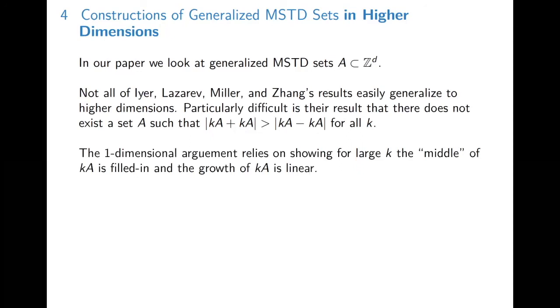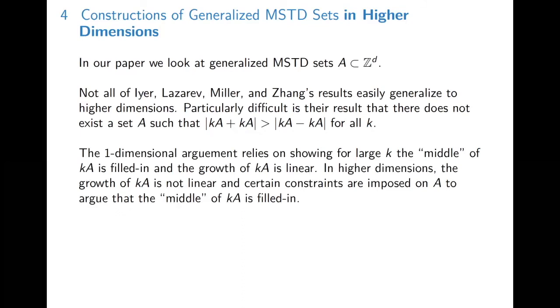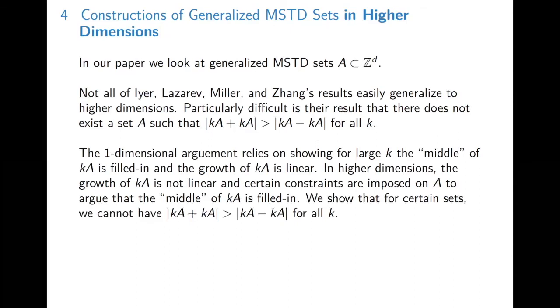The one-dimensional argument that they used relied on showing that for large k, the middle of kA is filled in, and the growth of kA is linear in k. In higher dimensions, the growth of kA is not linear, and certain constraints are imposed on A to argue that the middle of kA is filled in. So we are able to show that for certain sets, we cannot have the size of kA plus kA greater than the size of kA minus kA for all k.